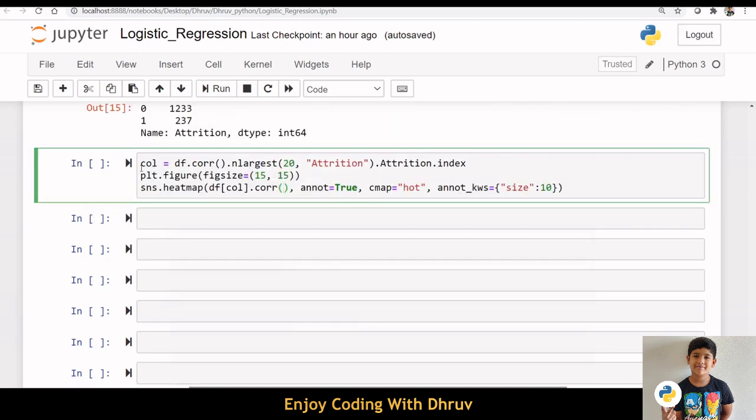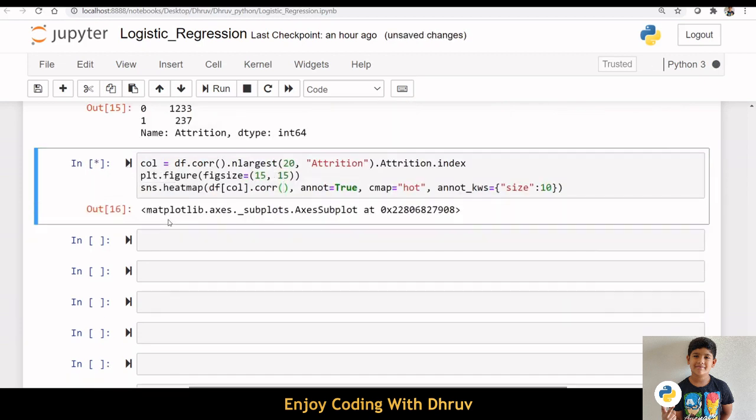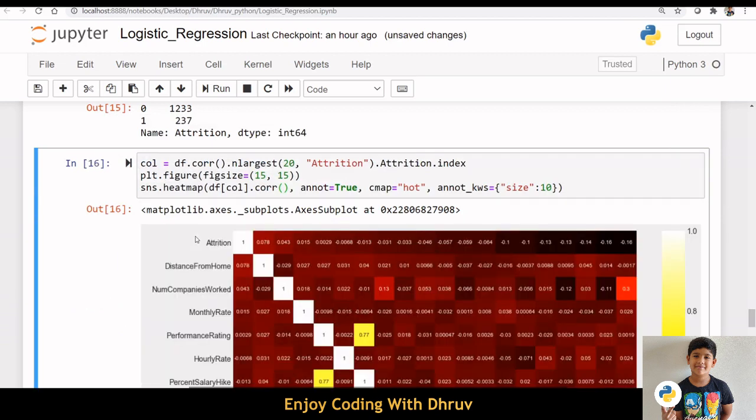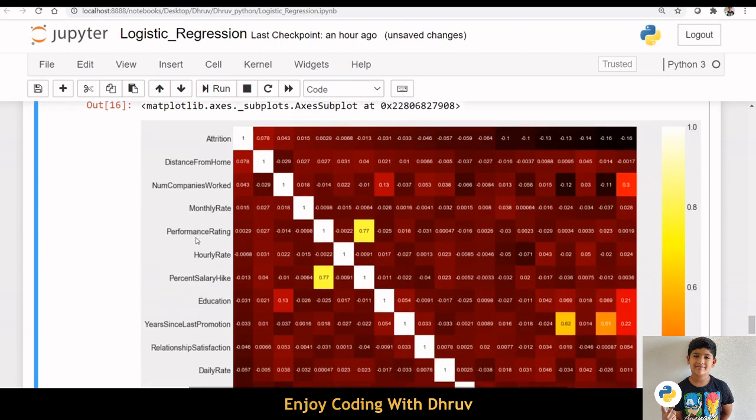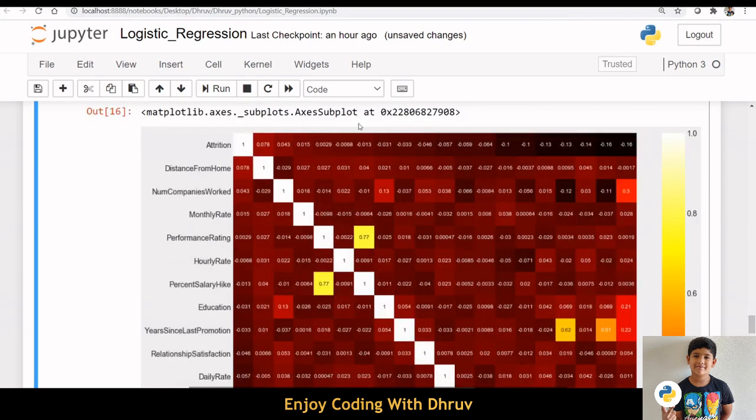Let us plot a heat map to visualize the correlation between attrition and these factors. As shown above, performance rating, monthly rate, number of companies worked, distance from home are positively correlated to attrition.